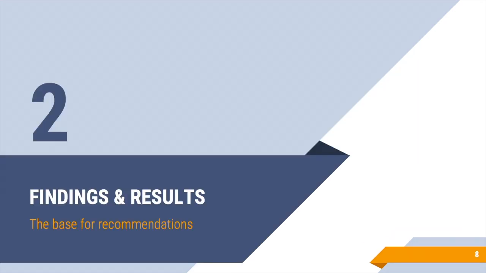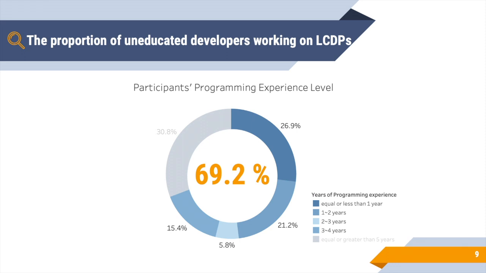Now I want to interpret our findings based on the qualitative and quantitative analysis. We define uneducated developers as people with less than 5 years of programming experience. First, we estimated the proportion of uneducated developers from our sample population, and we can see that 69.2% of our participants are people with less than 5 years of programming experience.